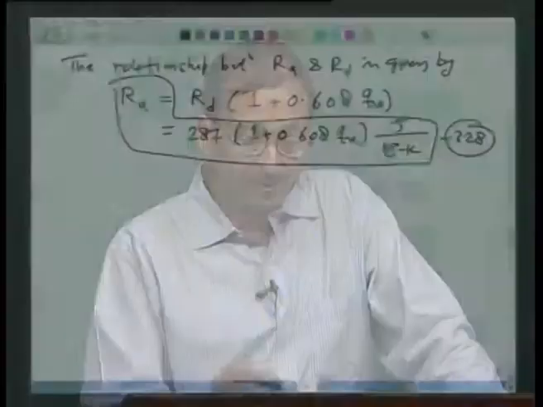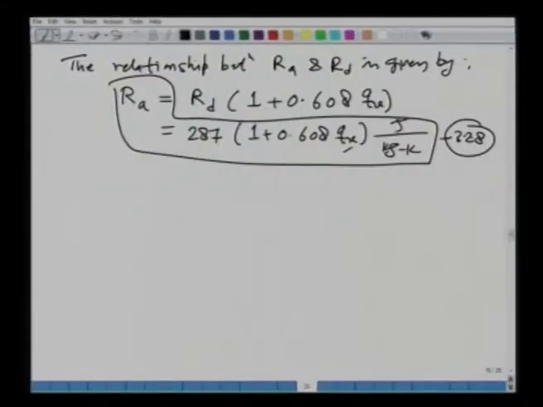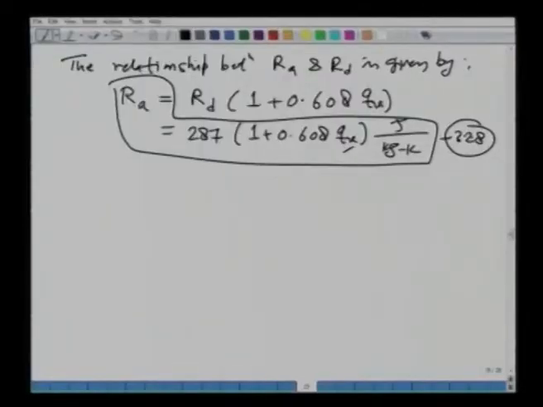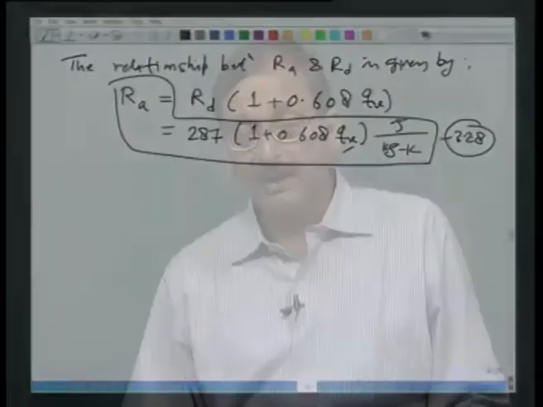On the right hand side, you see the QV appears, which we have just seen how to find out. So, if we can calculate the vapor pressure, if we can calculate or estimate the atmospheric pressure, we can find out QV, and knowing the QV we can find out R A, all right, which can be used in finding various things. Okay. So, this is 3.2.8. So, this was about the vapor pressure, one quantity and various relationships related to that.